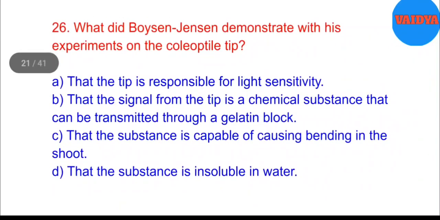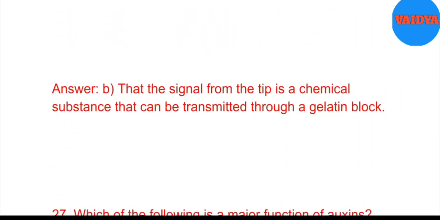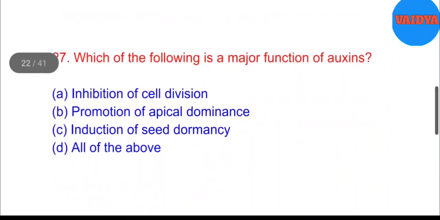26. What did Boysen-Jensen demonstrate with his experiments on the coleoptile tip? A. That the tip is responsible for light sensitivity. B. That the signal from the tip is a chemical substance that can be transmitted through a gelatin block. C. That the substance is capable of causing bending in the shoot. D. That the substance is insoluble in water. Answer: B. That the signal from the tip is a chemical substance that can be transmitted through a gelatin block.